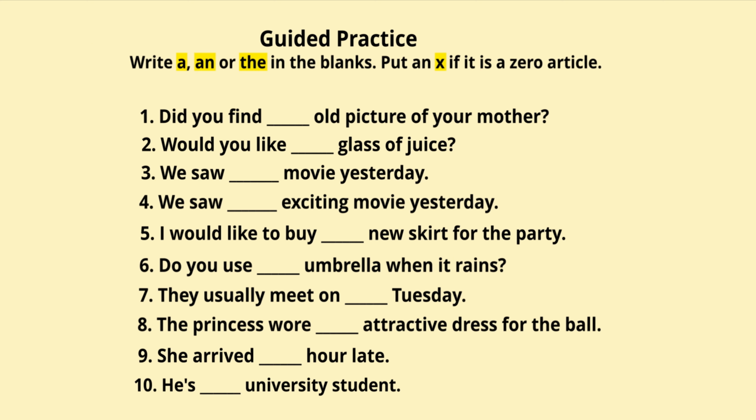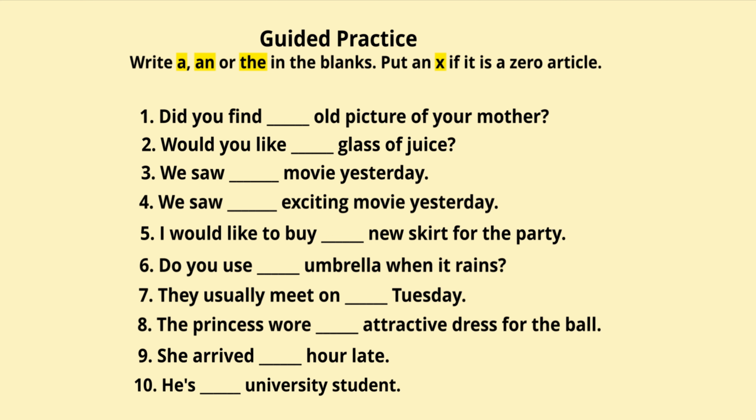Guided practice. Let's do it together. Write a, an or the in the blanks. Put an X if it is a zero article. Let's look at the first sentence. Did you find dash old picture of your mother? So what would come there? Did you find an old picture of your mother? Why? Because old starts with a vowel sound, right? So we say, did you find an old picture of your mother?